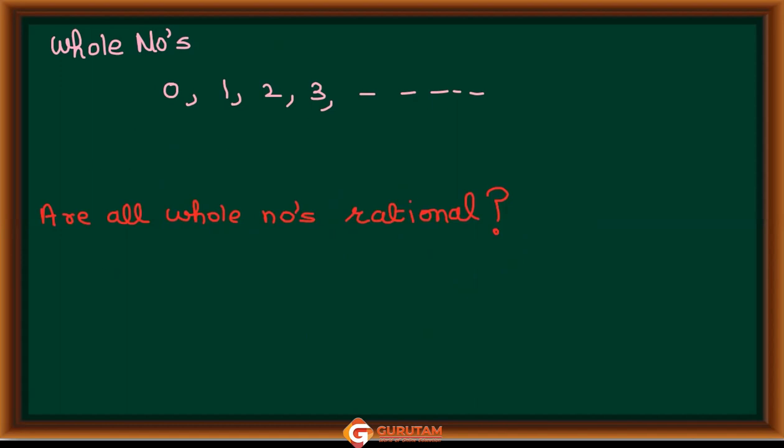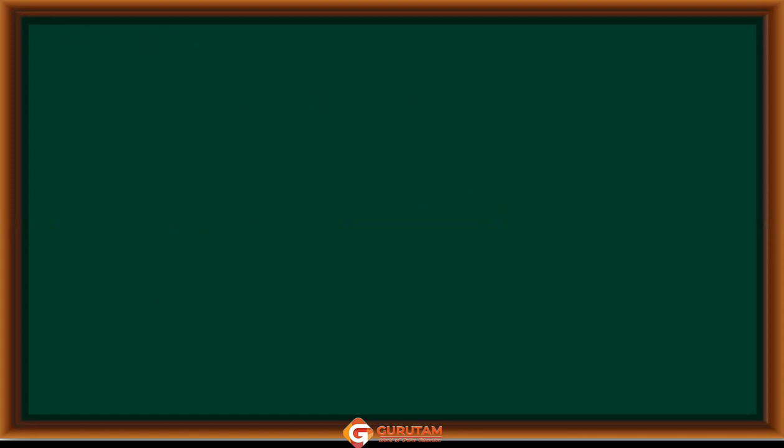Because if we write 1 in the denominator, yes, they will become in the form of p upon q, है ना. उनके 1 लिख दो, they all will become rational now. उनके 1 डिनोमिनेटर में लिखना है. Now here I will talk about integers, right. Here I am talking about integers. What are integers?